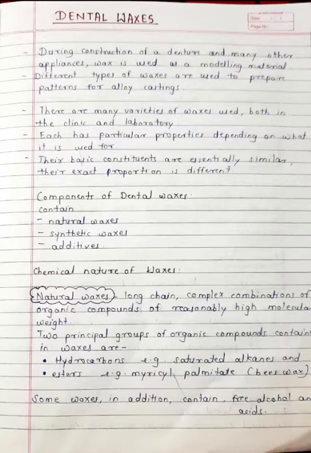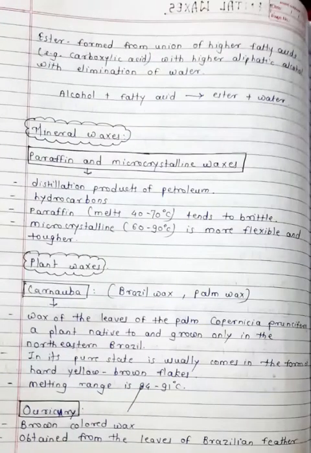Now the chemical nature of the waxes. So we discuss about the natural waxes. These are long chain complex combinations of organic compounds and they have high molecular weight. So two principal groups of the organic compounds present in the waxes are hydrocarbons and the esters. And now the mineral waxes. Names of the mineral waxes are paraffin waxes, microcrystalline waxes. Plant waxes are carnauba wax.